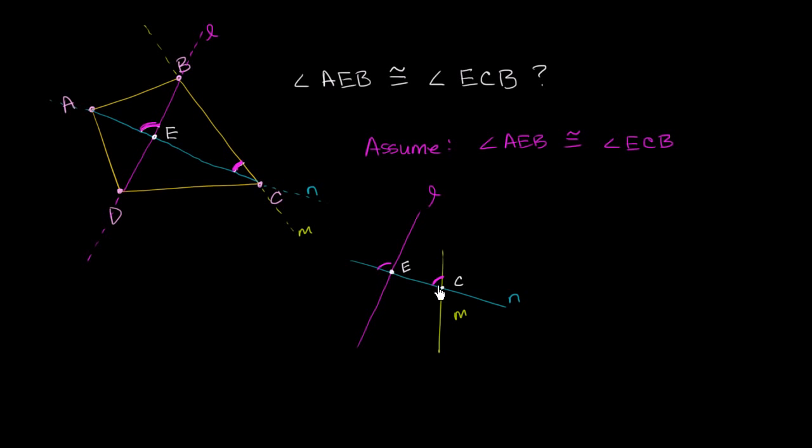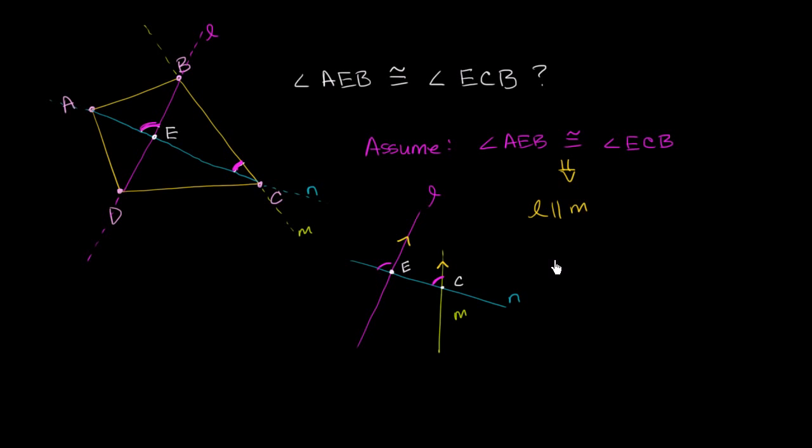But if you have two corresponding angles congruent like this, that means that these two lines must be parallel. So this tells us that line L is parallel to line M, which means that they will never intersect. But we have a contradiction showing up. I'll let you think about what that is for a second.